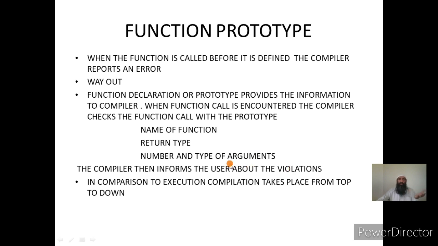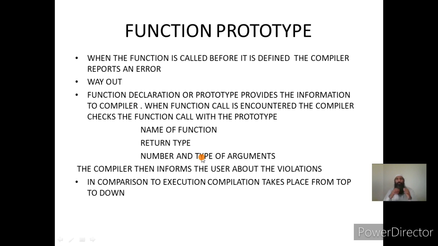In case the user has made the call with more arguments, or without type compatibility of the actual arguments with the formal arguments, the compiler reports the error. And in case the return type does not match with the data type of the variable in which you are assigning the return value of the function, the compiler reports that also.